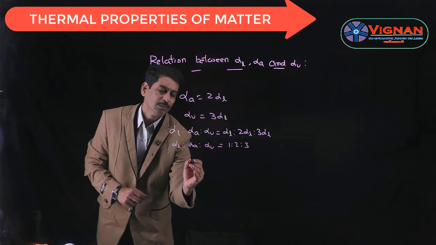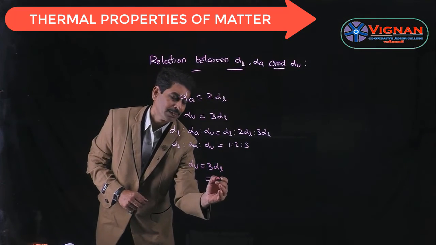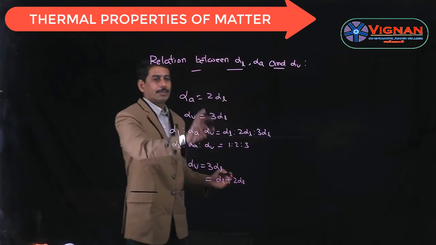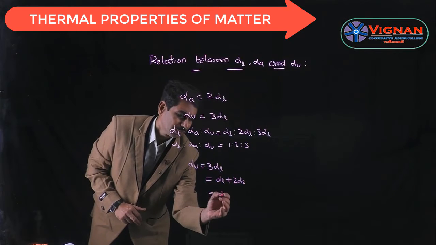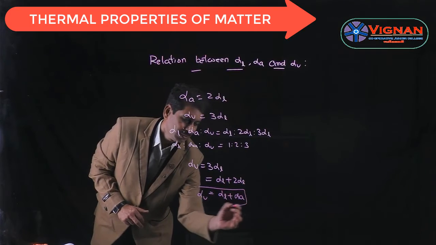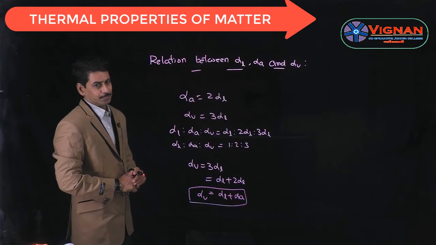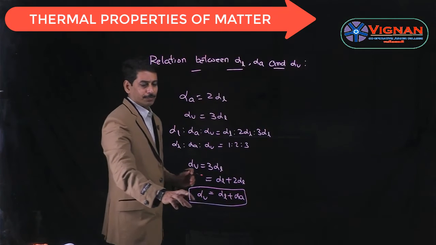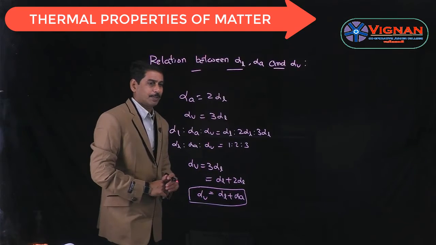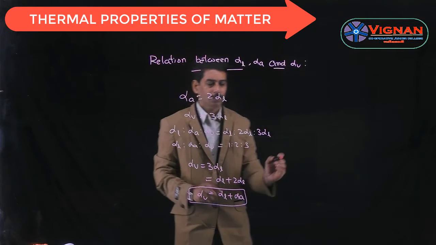And we know alpha V is nothing but 3 alpha L. So this can be written as alpha L plus 2 alpha L, and instead of 2 alpha L you can write alpha A. So this is nothing but alpha L plus alpha A. So alpha V is given as the sum of the coefficient of linear expansion as well as the coefficient of areal expansion. So this is the relation between the three.